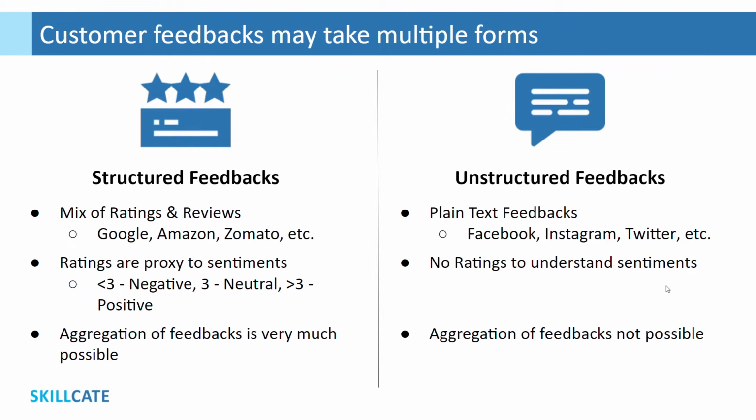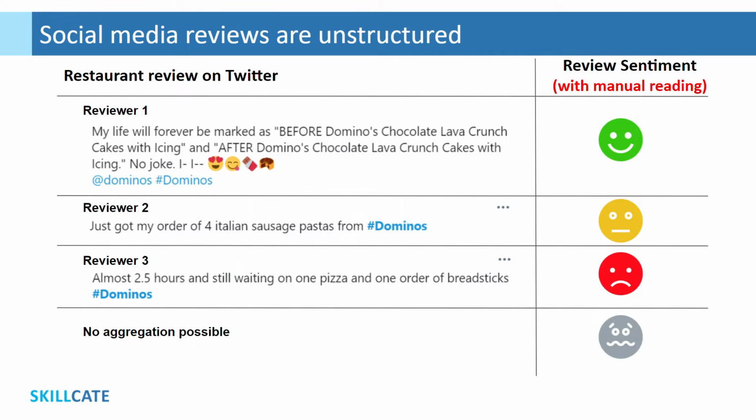However, unstructured feedback is where the volume lies. Over a billion people worldwide use Facebook, Instagram, and 500 million use Twitter. A sizable number of people share their product and service experiences directly on these platforms. The problem is, these feedbacks are unstructured. These customer reviews on Domino's are picked from Twitter. As you may see here, one has to manually go through each review to figure out customer sentiment. And definitely there is no aggregated sentiment that we may conclude from here.